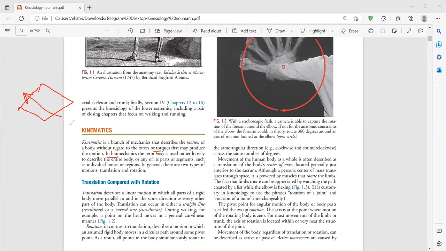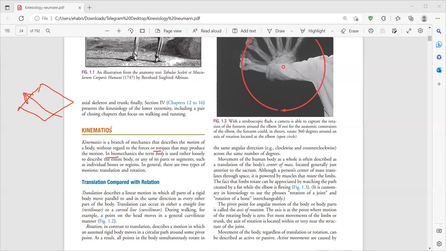But when you describe the force that causes the motion to occur, this is called kinetics. Kinetics is about describing the force. Kinematics is about describing the motion without considering the force. So when I say the phone is gliding forward, this is kinematics. When I say I need a force of 13 Newtons to cause the phone to move, this is kinetics. This is the important difference you need to know. If you join, we will talk about kinematics and kinetics.